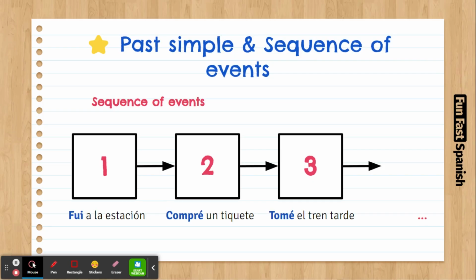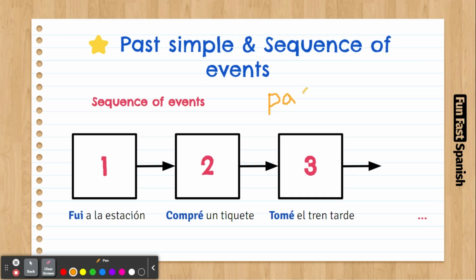Today's video is going to be about how to talk about a sequence of events and how to use past simple for those sequences. Events, as we already talked about, are actions that happened in one moment, just one time, and that's it. They don't repeat. They are not habits. It's a one-time thing. And we are talking about events that happened already in the past. So it's very important to keep this in mind.